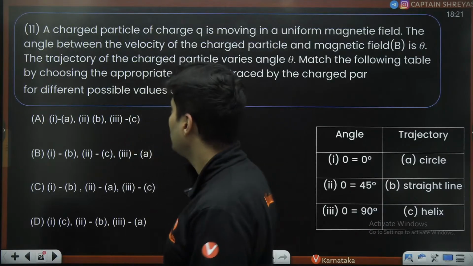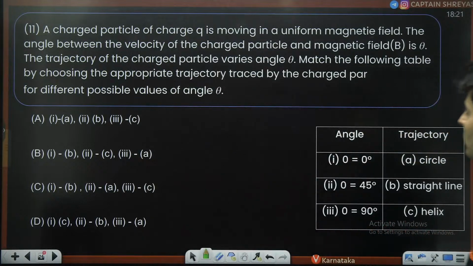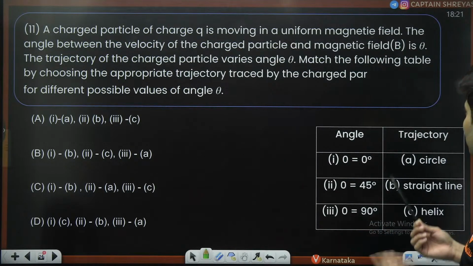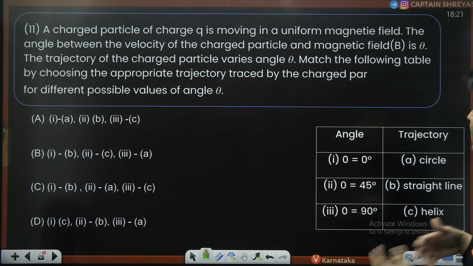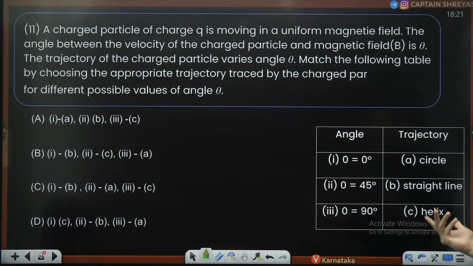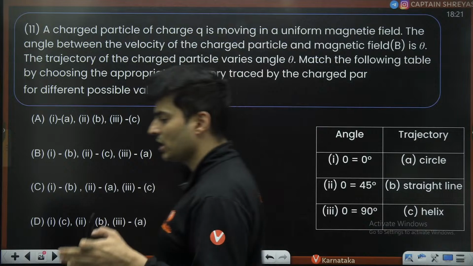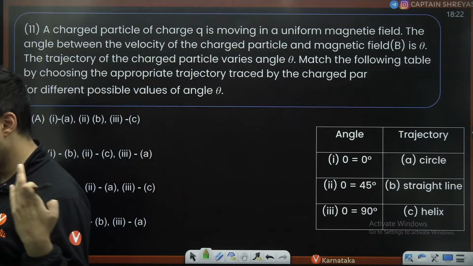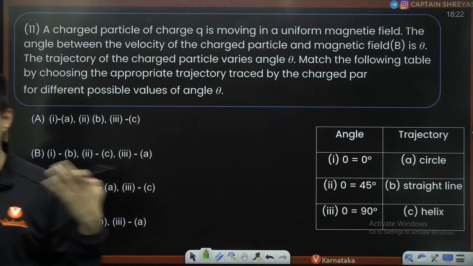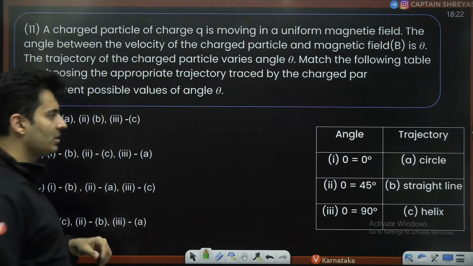Okay, very good. A charged particle is moving in a uniform field. The angle between the velocity and field is theta. The trajectory will change. Match the following. This is a very direct question. Either you know it or you don't know it. You cannot sit and derive it over there. It will be very time consuming.